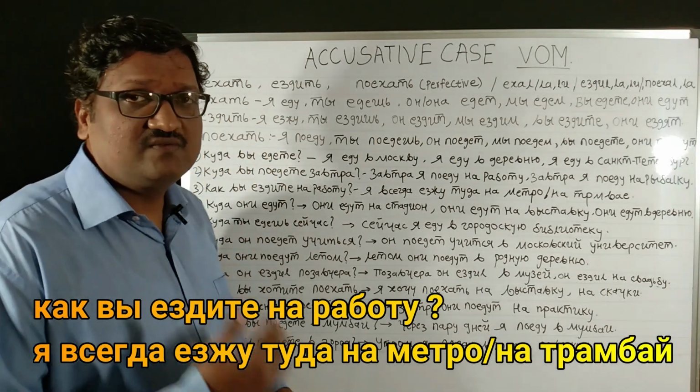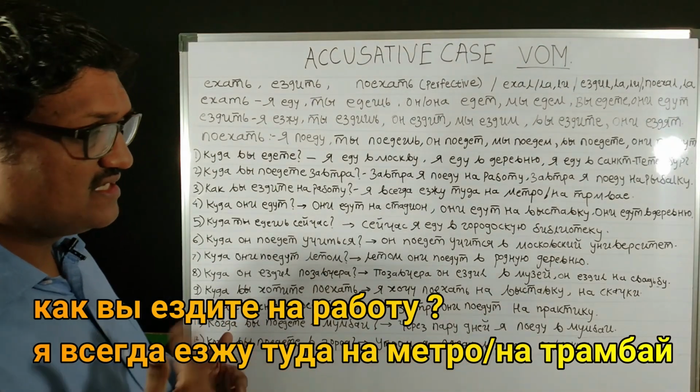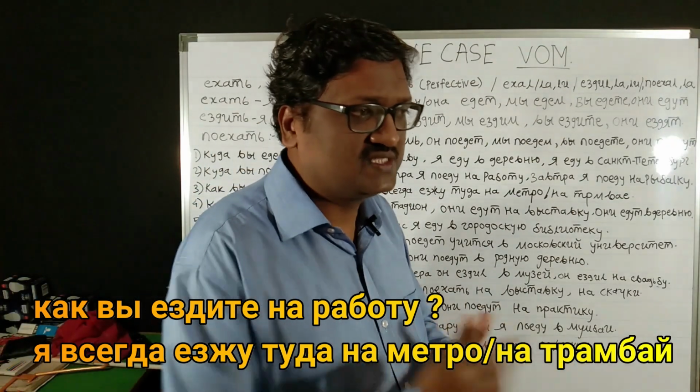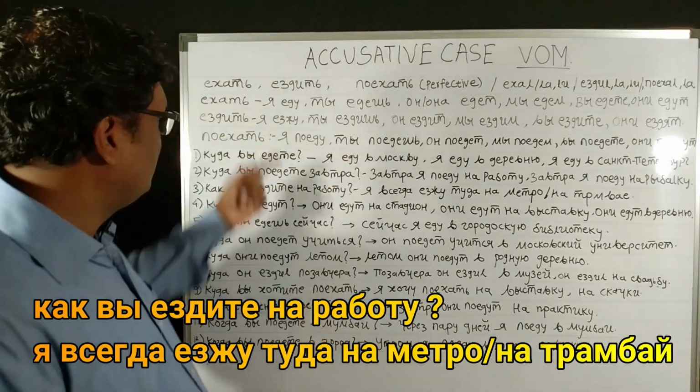That is driving to multiple locations, or driving in one direction and coming back. Driving in two directions, or both ways, is indicated by jezdit: ya jezdu, ti jezdi, on jezdit. So we'll see that example.